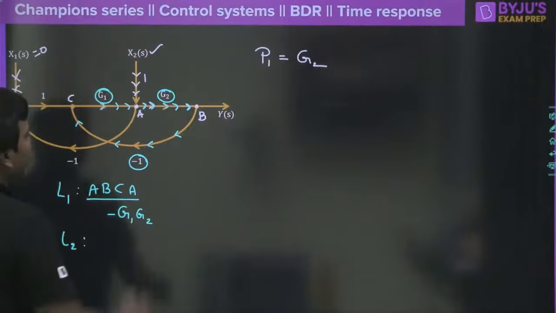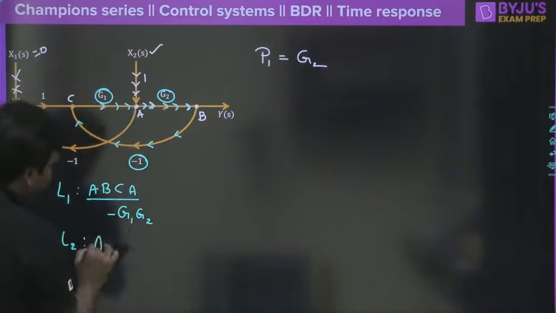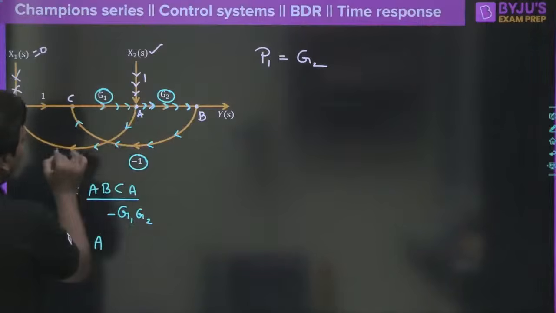Loop 2 we can say, again start from A, and from A we can come all the way like this.